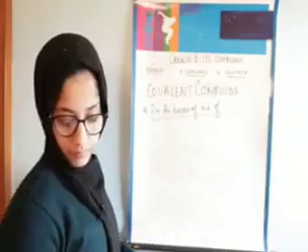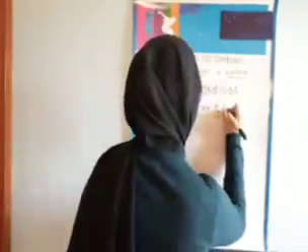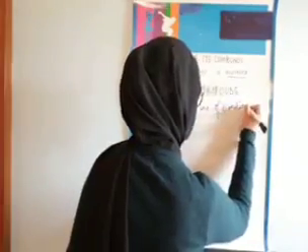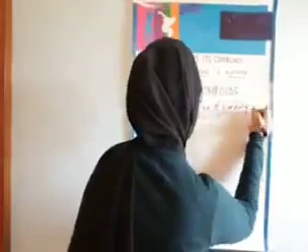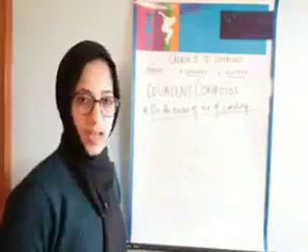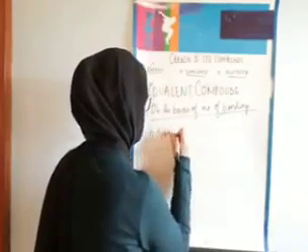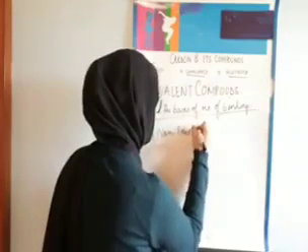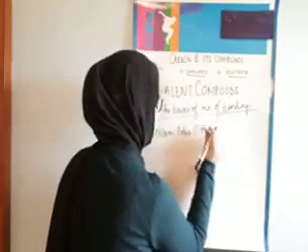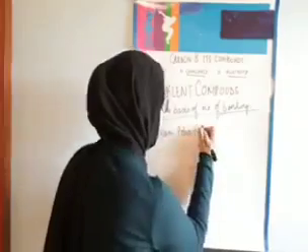Now on the basis of bonding, there are 2 types of covalent bonds. First, non-polar covalent compounds.